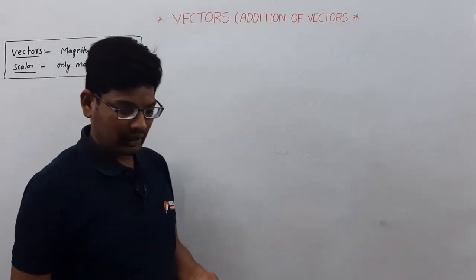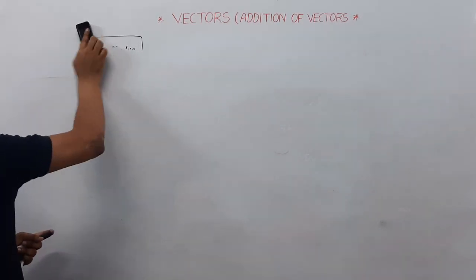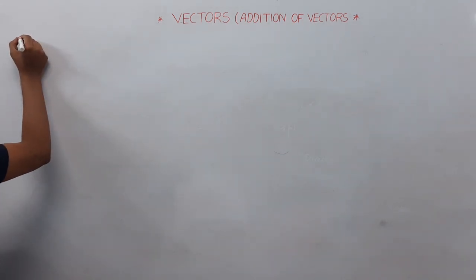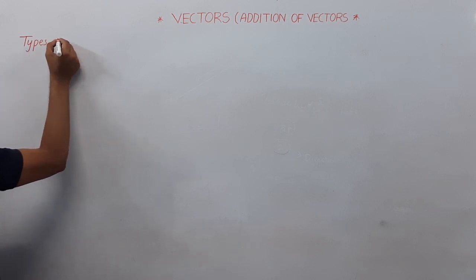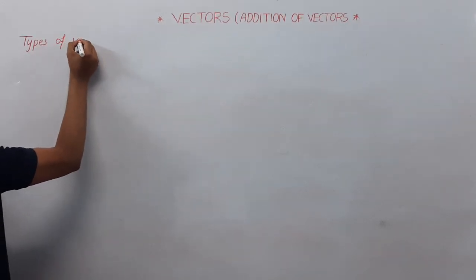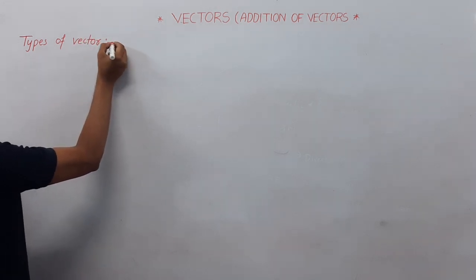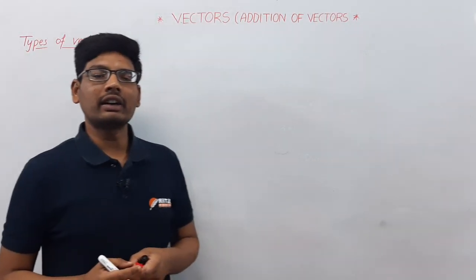And the next topic is types of vectors. We have several types of vector.